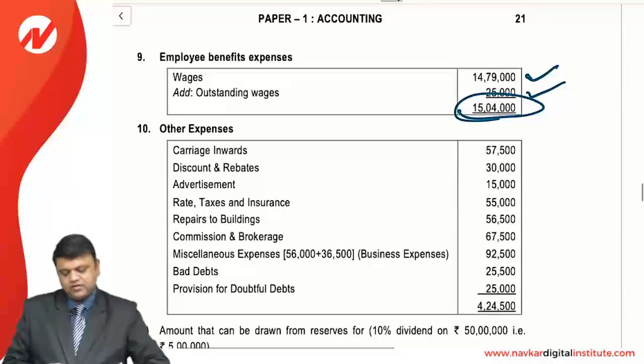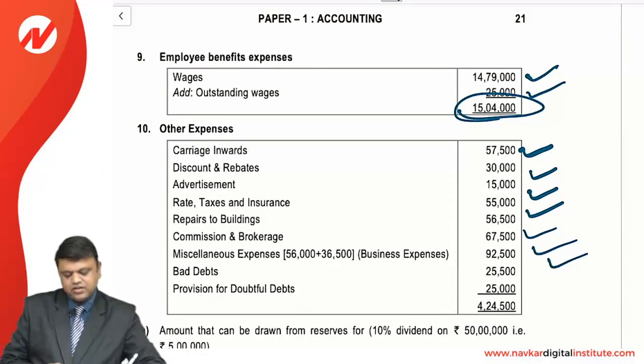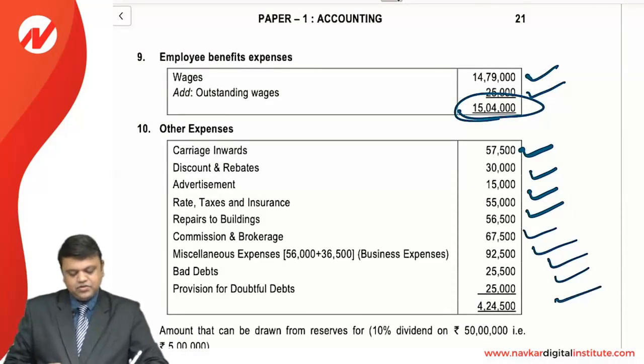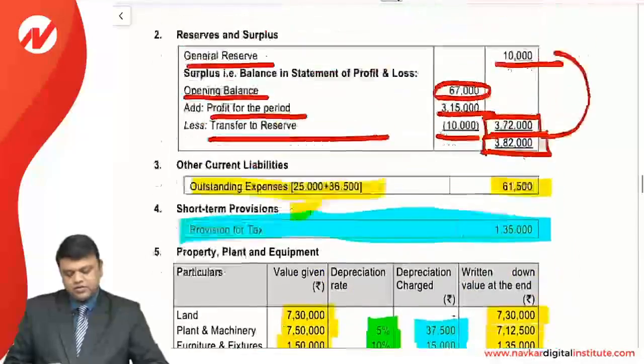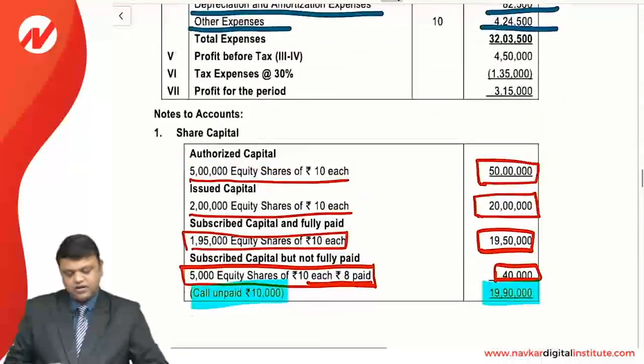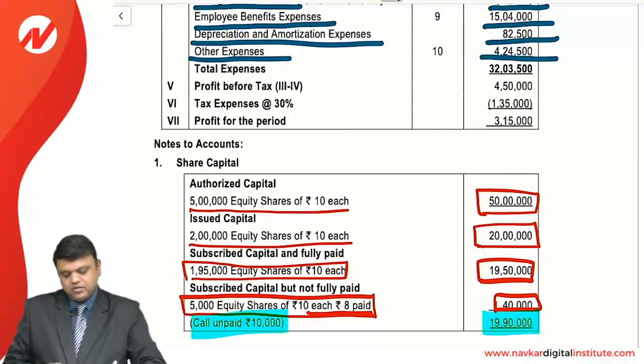All the expenses starting with carriage inward, discount, advertisement, rates and taxes, repairs, commission, miscellaneous, bad debts and provision for doubtful debts. If we make a total, it comes to 4,24,500, and which should be placed over here. Yes, that is 4,24,500. So we can get the total expense.